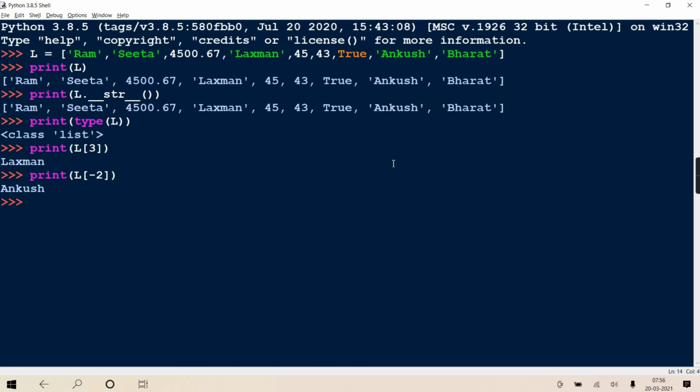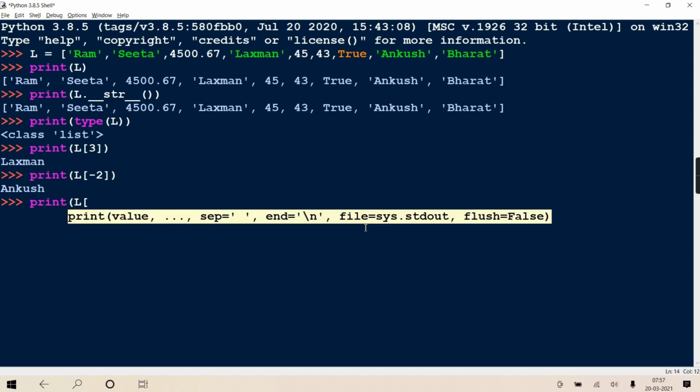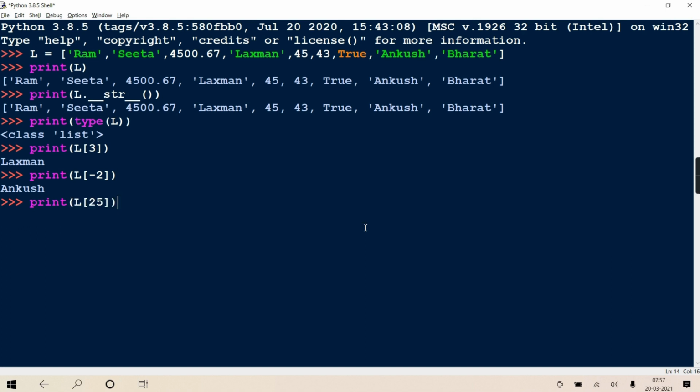What I want to say is clear to you. When you are accessing the elements from left direction, index start from 0. So 0, 1, 2, 3. But if you are trying to access from right direction, you have to give negative index, and negative index starts from -1. Okay, hope it is clear. Suppose you give index which is not within the limit, something like 25 I give. Okay, so it is not within the limit.